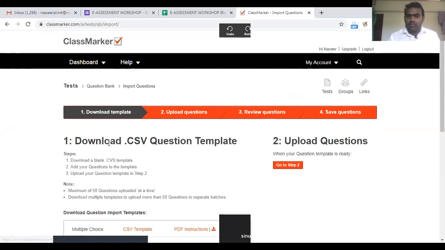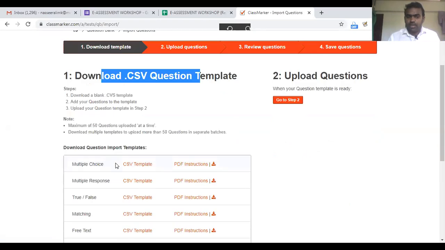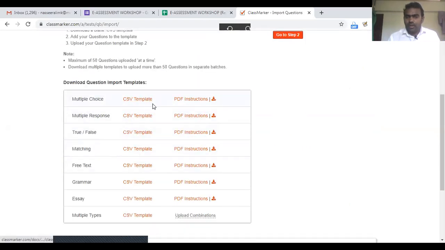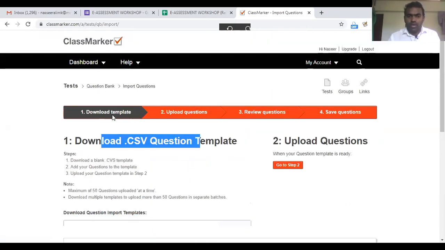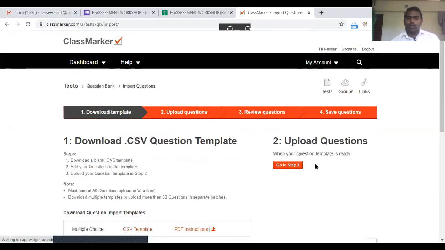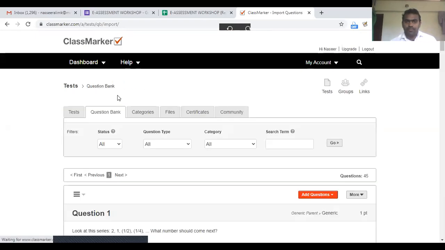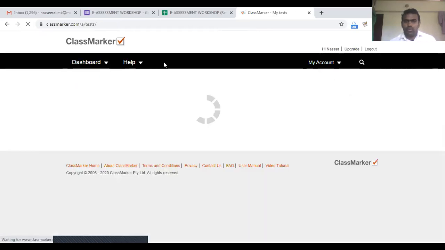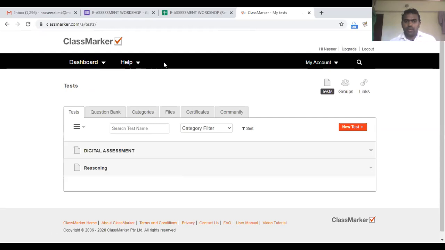For that, we need to download the CSV question template, and then we have to align the questions in this format, then upload. Now I'm not going to that, we'll do it later. Here what we'll do, I'll go to test. See, you can use this to navigate this platform.